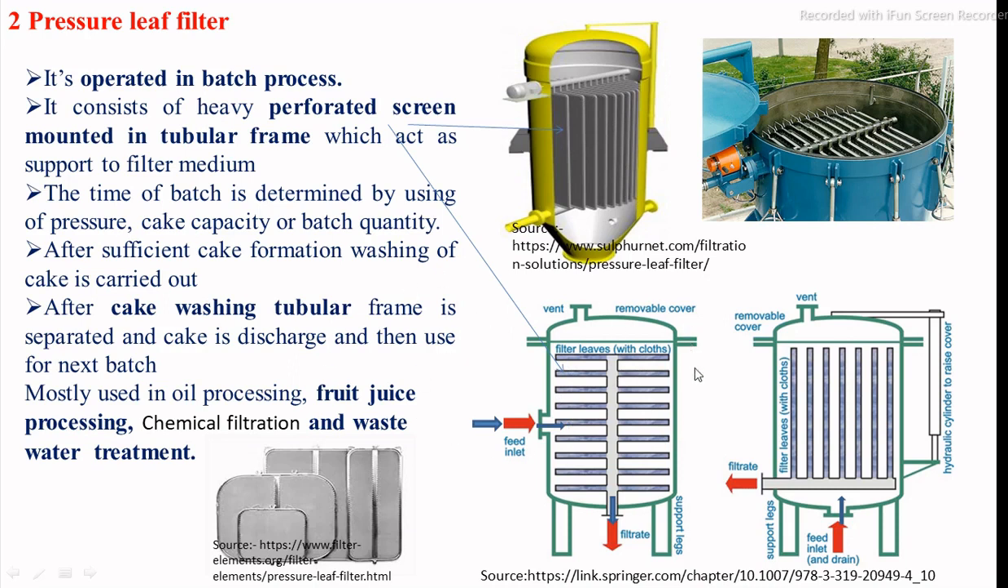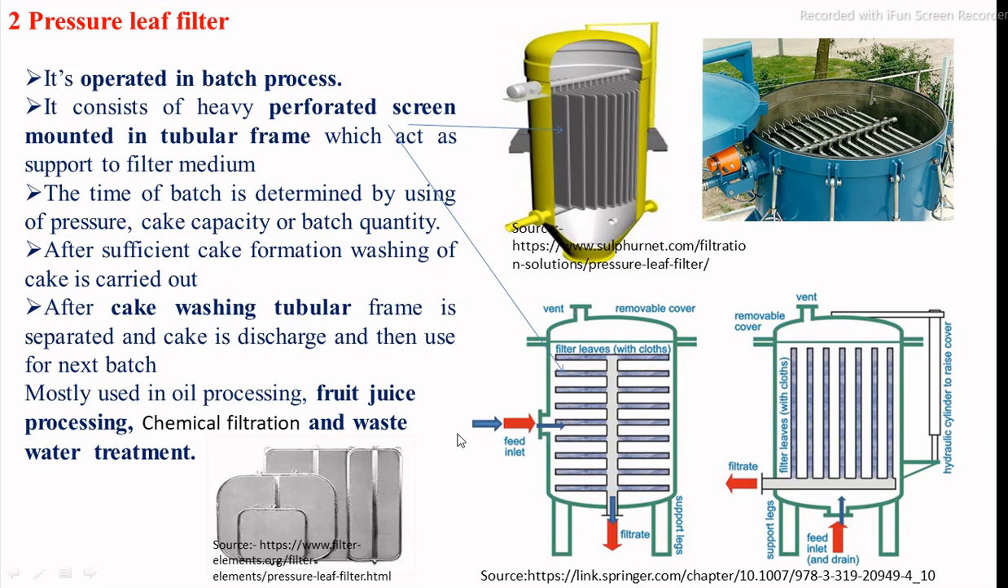The basic principle of the pressure leaf filter is that these leaves provide more cross-sectional area for the filtration process, and the initial rate of filtration is very high in this process. This is also operated batch-wise. You can see in this picture how its working is done.